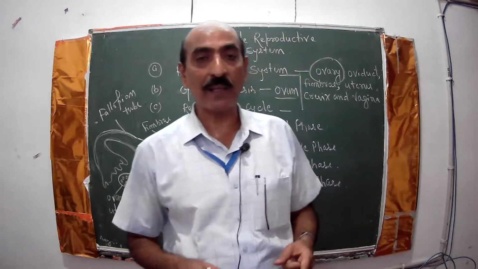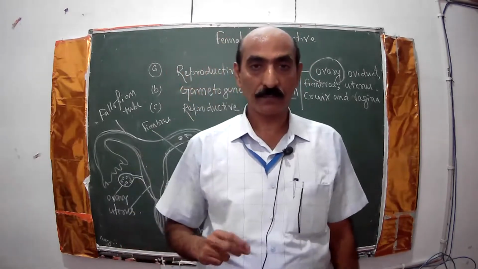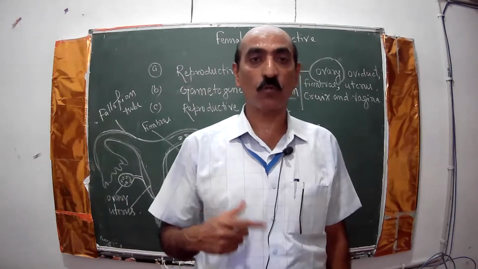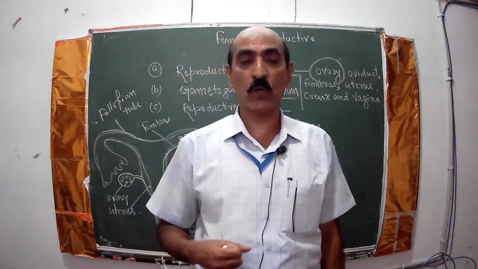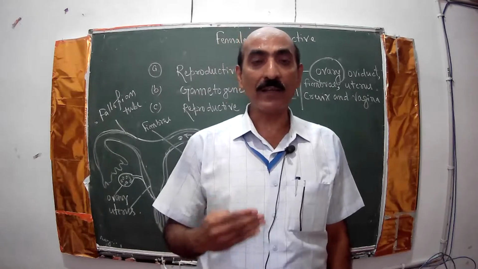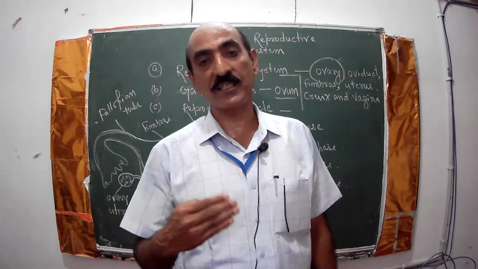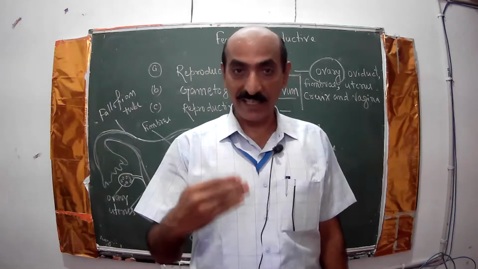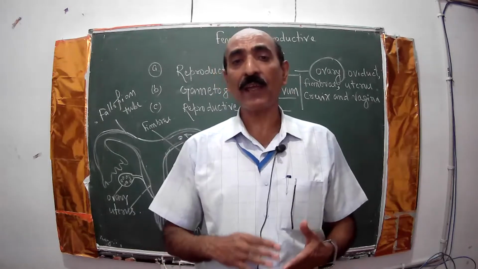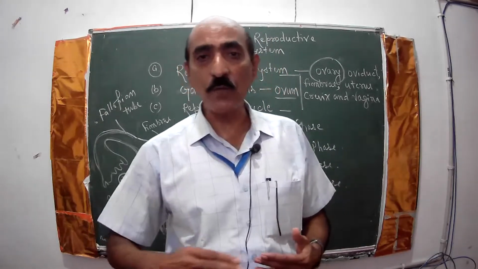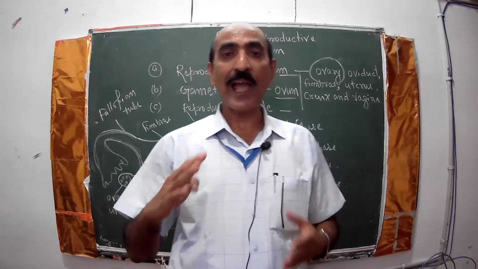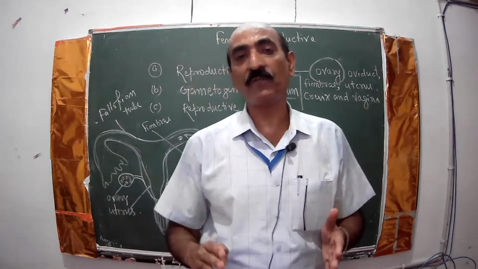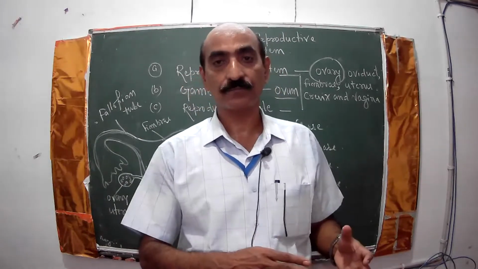Only they produce ovum, by the process called oogenesis. One Graafian follicle produces one ovum each month. In this way, it is a continuous process, and one by one, the Graafian follicles start reducing.